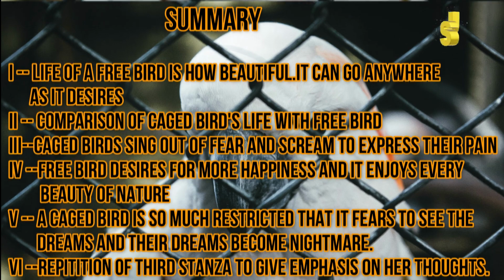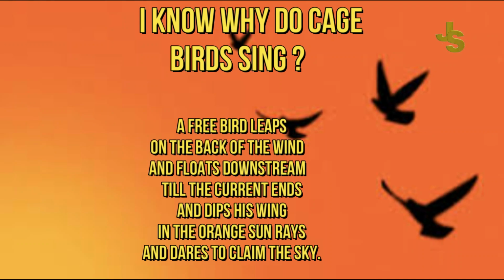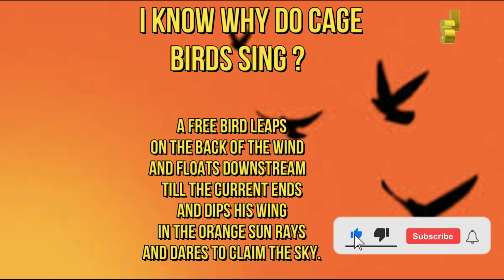The first stanza. The free bird sleeps on the back of the wind and floats downstream till the current ends. So the opening line shows a bird leaping on the back of the wind. That tells about the freedom it experiences to move and glide freely through the air. It hovers over a stream of winds and floats downwards where the current of a stream ends. Current of what? Currents of winds or breeze. So it can fly over the current of breeze till it becomes calm.